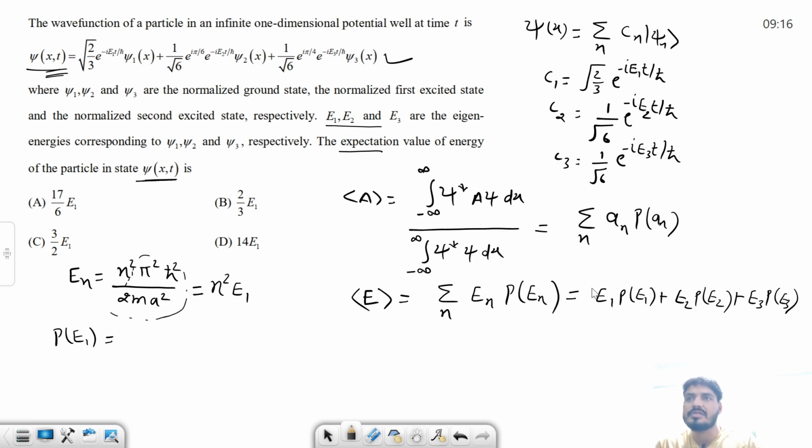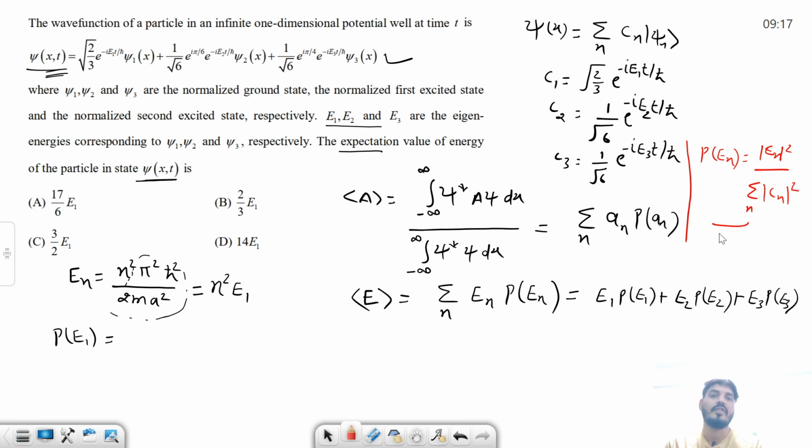You know this formula also: the probability of En is Cn mod square divided by summation over n Cn mod square. This formula we use when any random wave function is given as a linear superposition of eigenstates, then you can directly use it to find the probabilities.